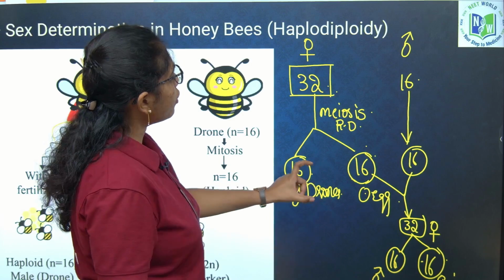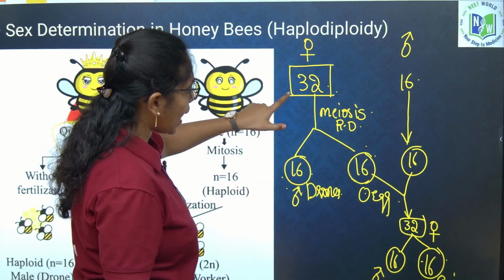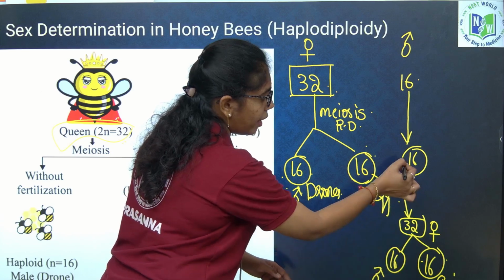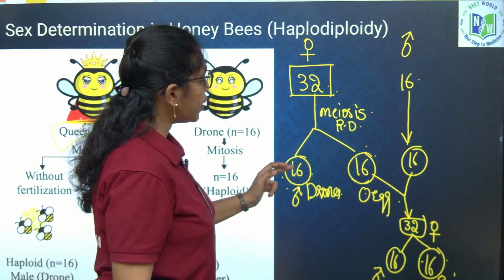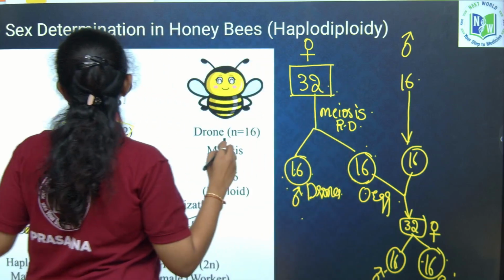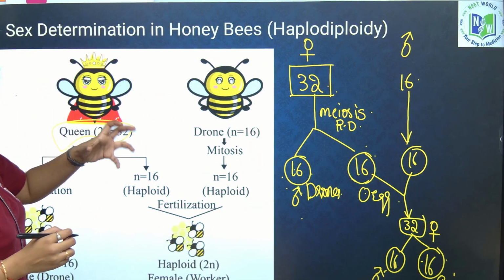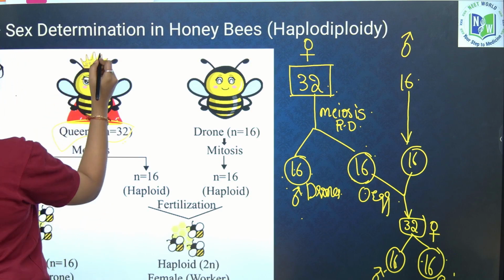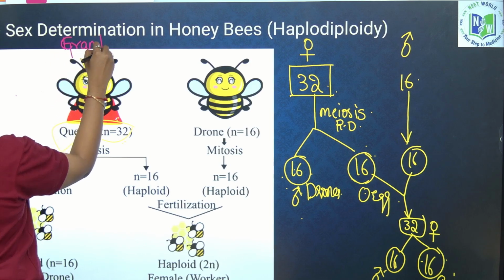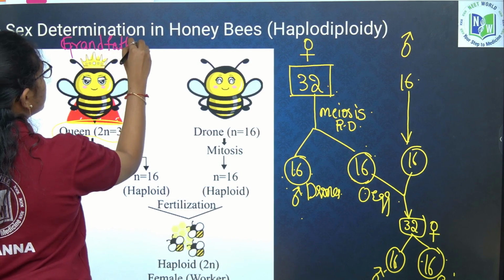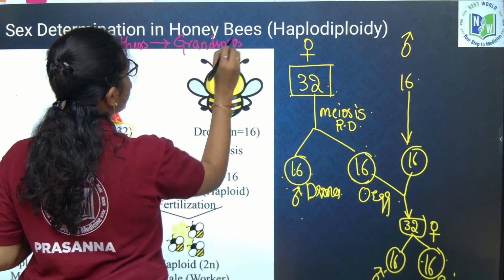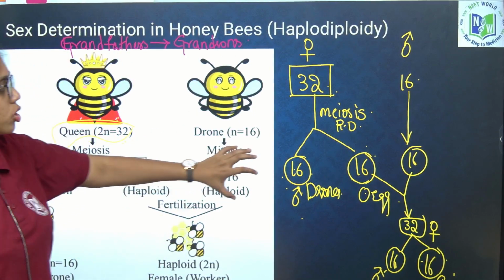If you look carefully, males don't have a father but they have a grandfather. Males have no father but they have a grandfather, and they don't have a son but they have a grandson. In honeybees, a prominent statement-based question will be asked: they have grandfathers and grandsons, but no father and son. Clear? So this is what you have to remember.